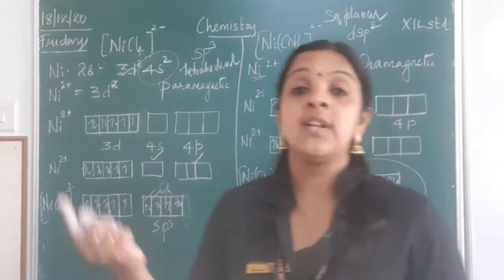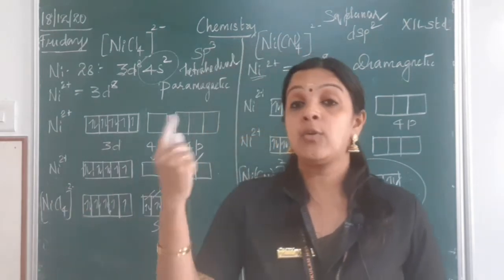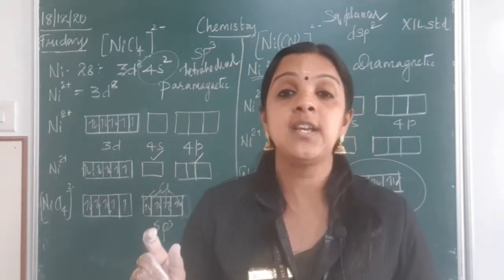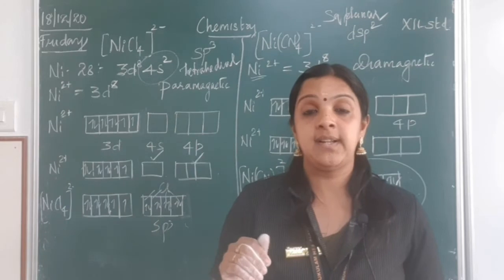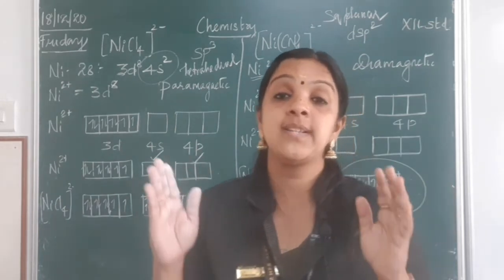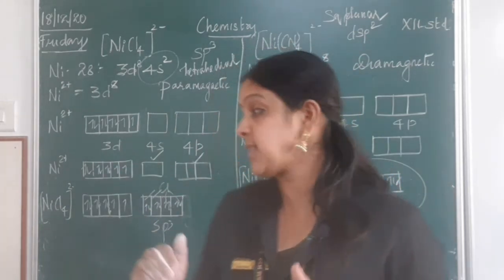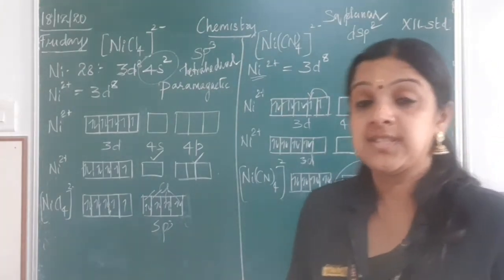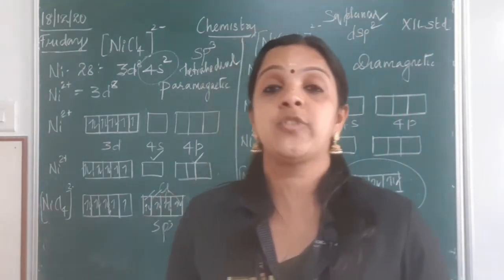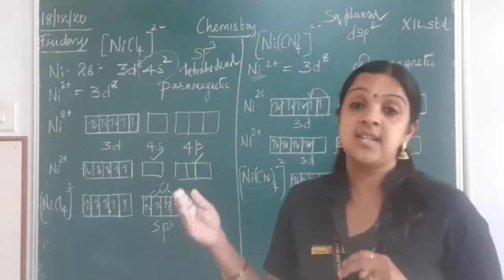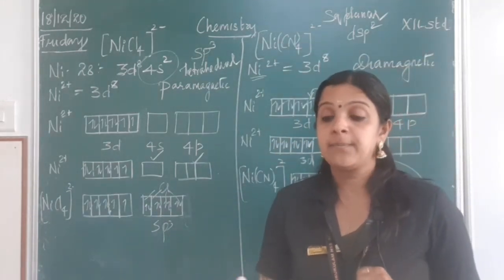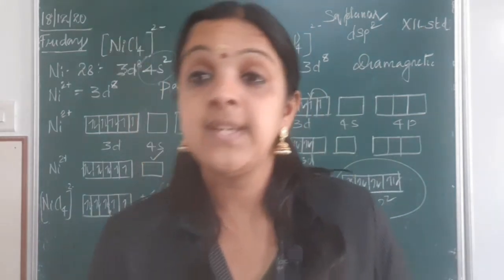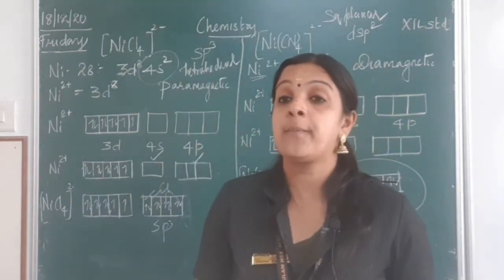One electron gets shifted from the outer d orbital, that is the last d orbital, to the inner d orbital, thereby making the complex diamagnetic. So that's how the dsp2 hybridization is formed, or I would say it forms a square planar structure with a diamagnetic character. So I hope you are able to understand how VBT is helping us to find the geometry and the magnetic character.